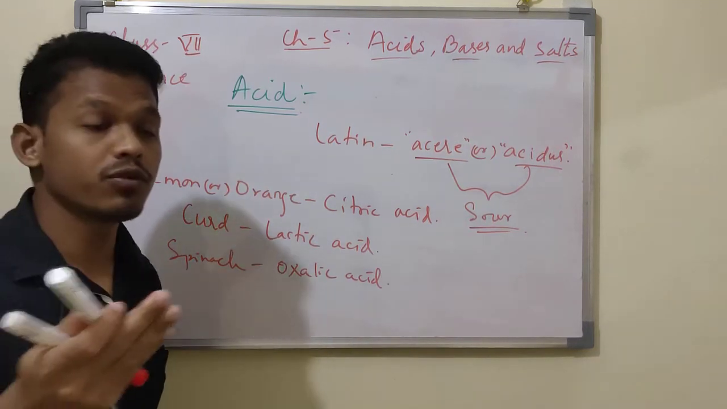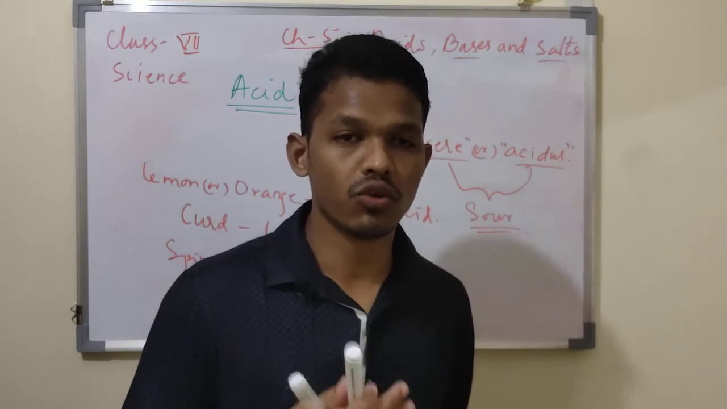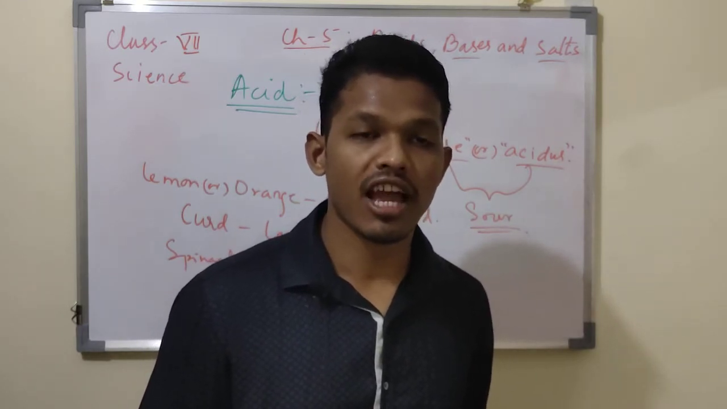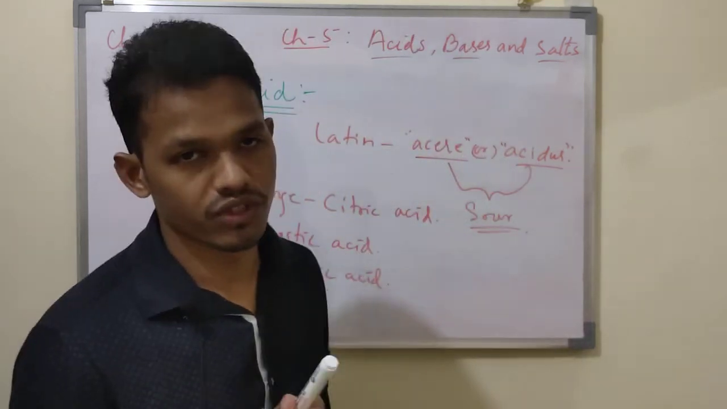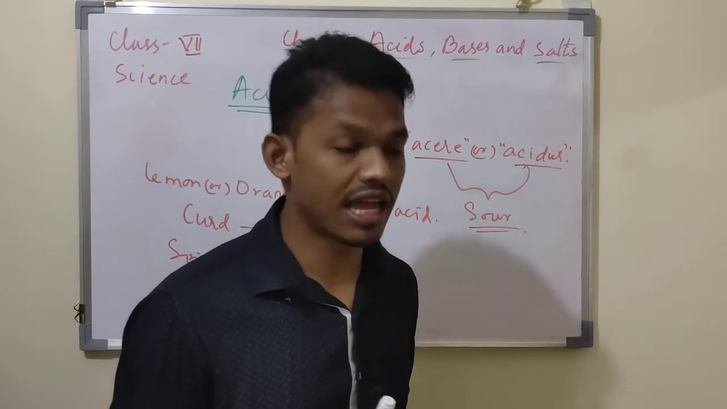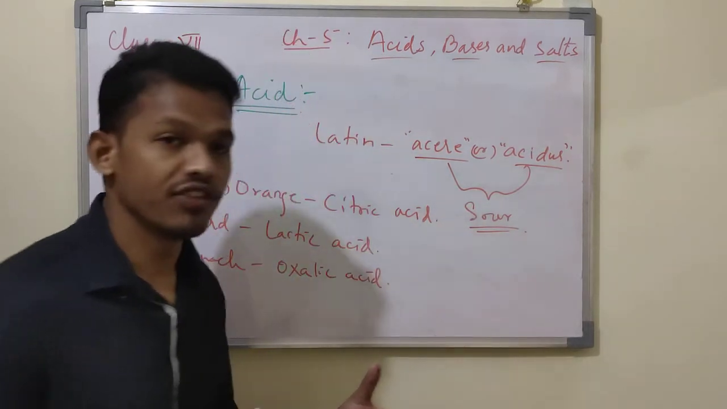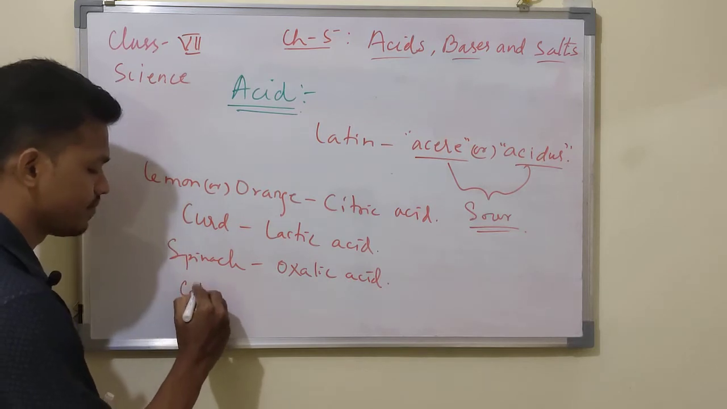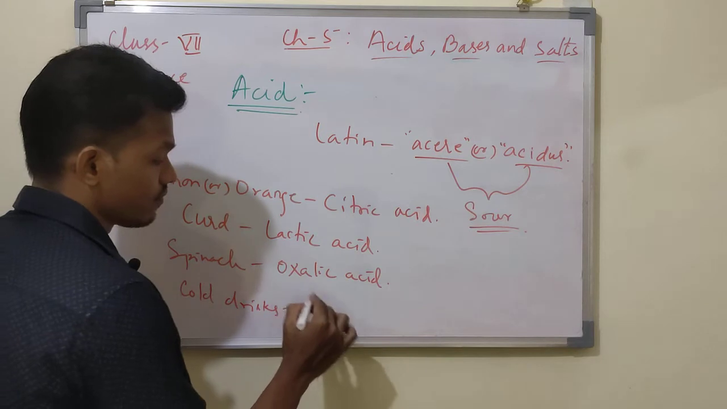If you talk about any soft drinks, is it good for our health? No. Why? Because the drink is harmful for our health. But since we like to drink beverages such as Sprite, Pepsi, Mirinda, these are all what? What kind of acid do they have? These cold drinks have carbonic acid.